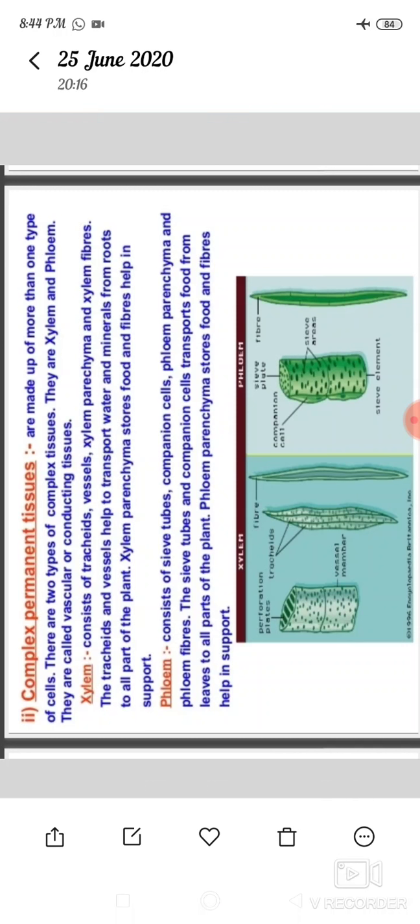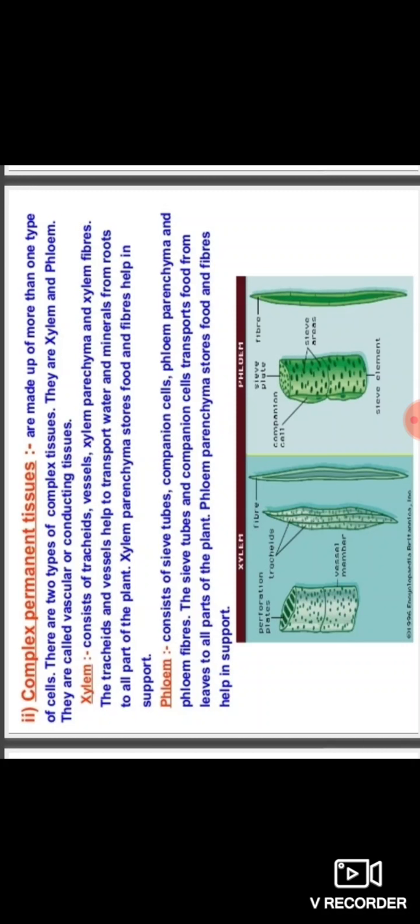And then complex permanent tissue. Complex permanent tissue is made up of more than one type of cells. There are two types of complex permanent tissue. They are xylem and phloem. They are called vascular conducting tissues.